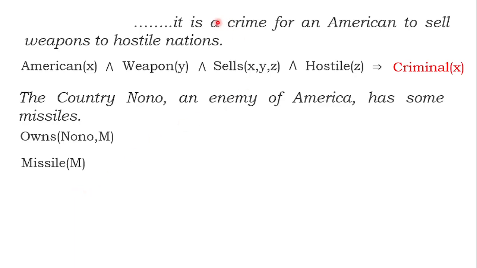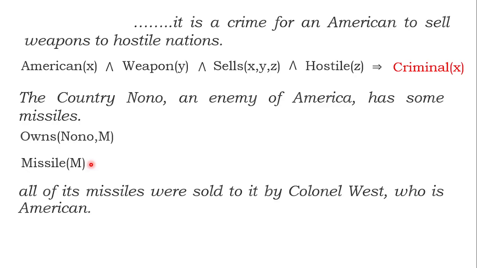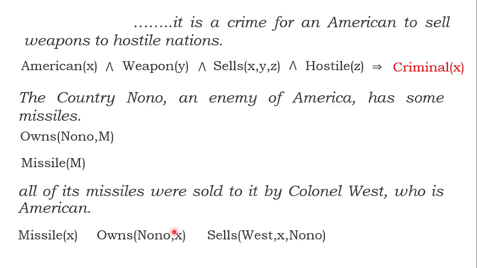First sentence is here, second sentence is here. What is the third sentence? All of its missiles were sold to it by Colonel West, who is an American. How am I going to bring the syntax? X is a missile. Nono owns X. West sells X to Nono.